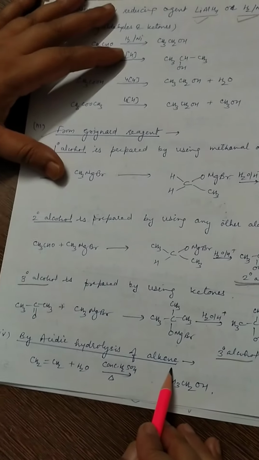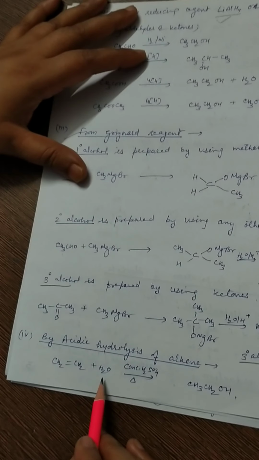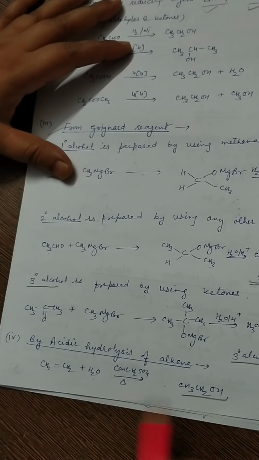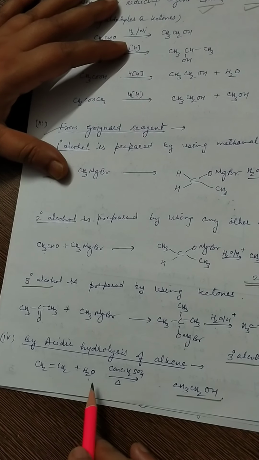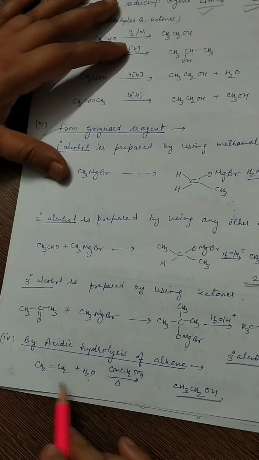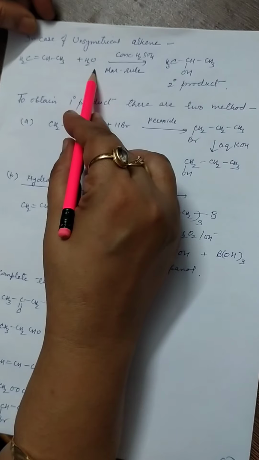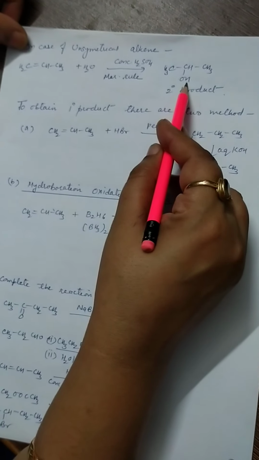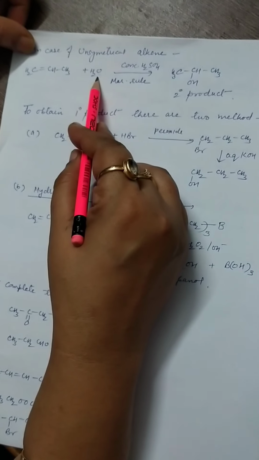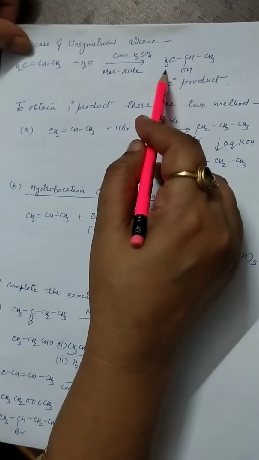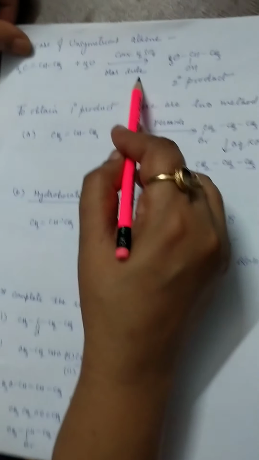The next preparation is from acidic hydration of an alkene. When an alkene undergoes hydration in presence of concentrated sulfuric acid, an alcohol is formed. Suppose here I have taken ethene. When ethene is hydrated, it converts into ethanol. But in case of an unsymmetrical alkene, Markovnikov's rule is used. According to this rule, the secondary product is obtained in major quantity. Means if propene is hydrated in presence of an acid, it converts into 2-propanol. But if you want to prepare 1-propanol, then this reaction is not used.